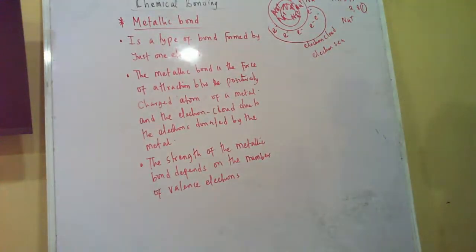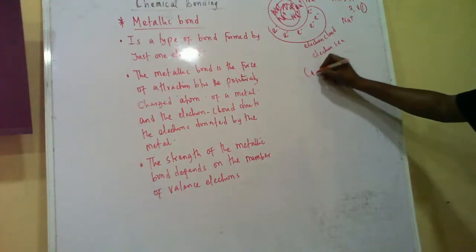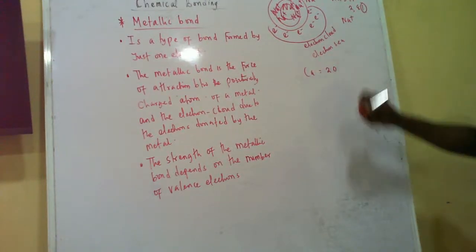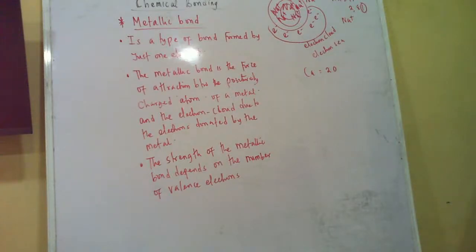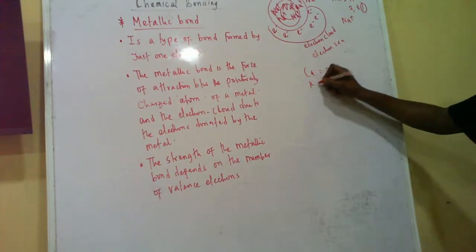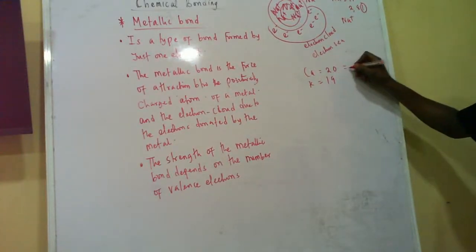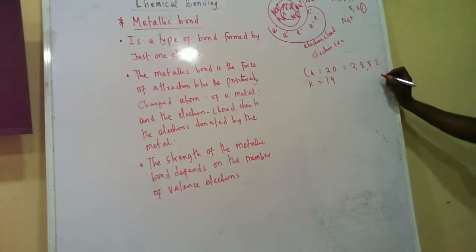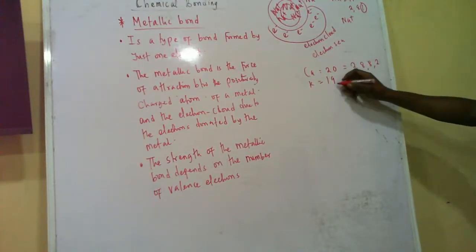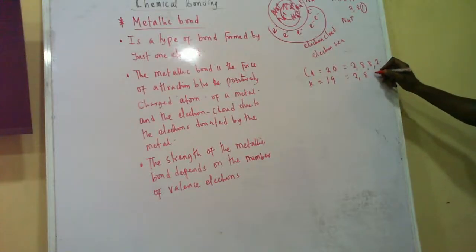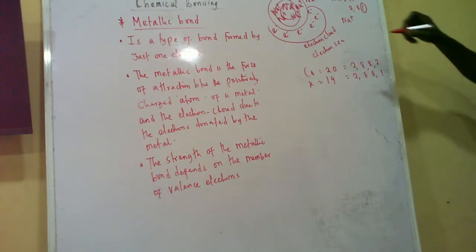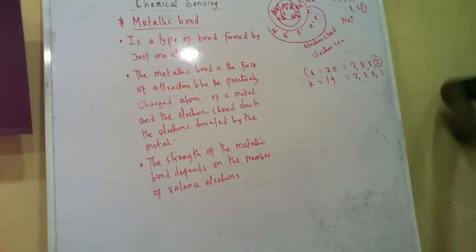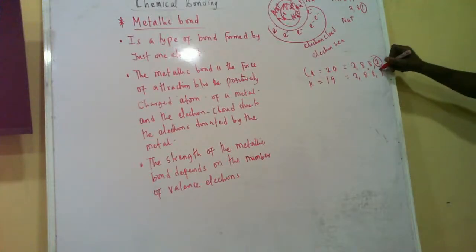So the strength of the metallic bond depends on the number of valence electrons. That means that calcium, which is 20, will form a stronger metallic bond than potassium, which is 19. Why? Because calcium is 2,8,8,2 and potassium is 2,8,8,1. So calcium always gives out 2 electrons, potassium gives out 1.